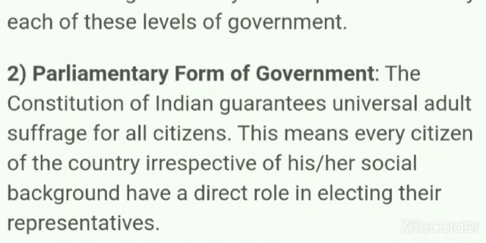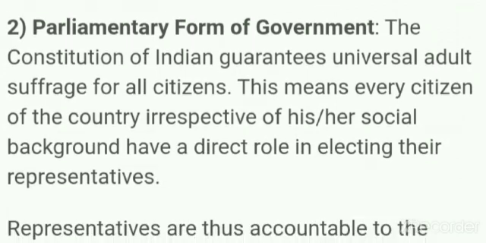Then, in the 73rd Amendment of our Constitution in 1992, we made the three-tier system at the village level that we have studied in 6th standard. What is it? Village Panchayat, Block Samiti and Jilla Parishad. Okay. The next point is the